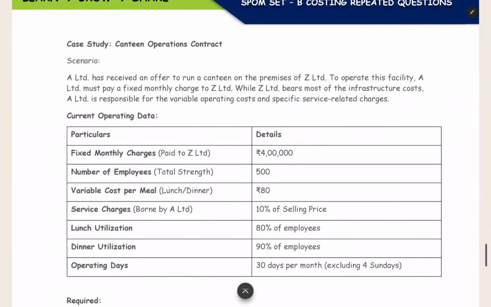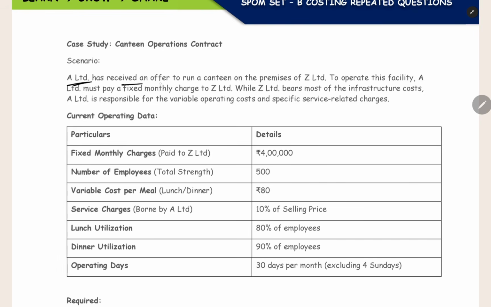Now the next thing is we have another question. This is the last question and this is about a canteen operations contract. We are having a company and we are going to give a tender to another canteen company for running a canteen inside our premises, inside our building. We are going to run a canteen by giving this contract to another person.